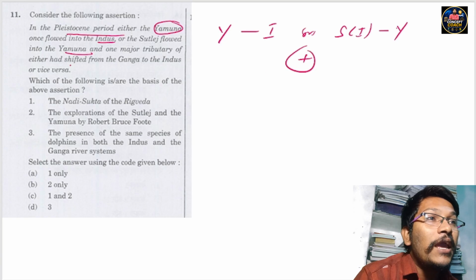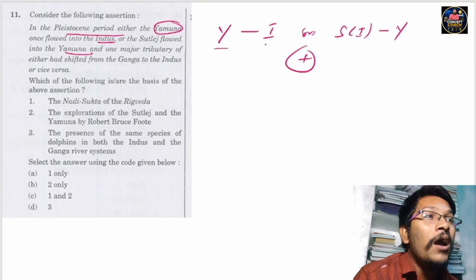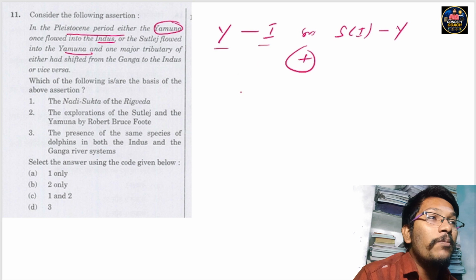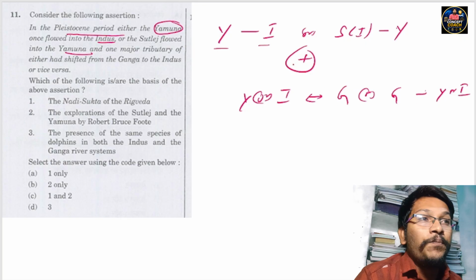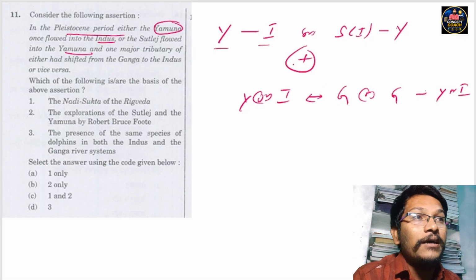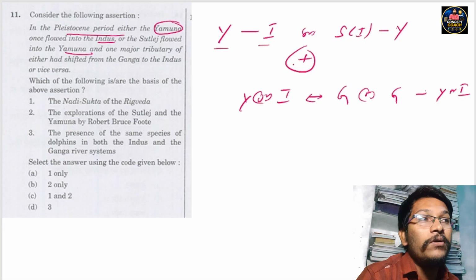Another statement is that a major tributary, either of the Yamuna or the Indus, had shifted from the Ganga to the Indus, or else vice versa, from the Ganga to either of the tributaries, the Yamuna or else the Indus. So this is the statement given in the question, which we have decoded just now.